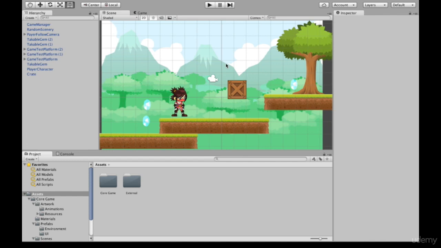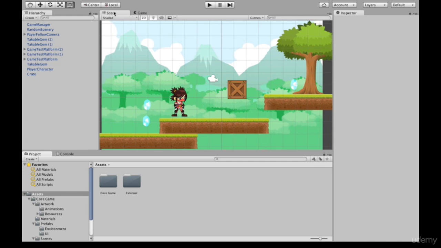So when you open Unity and you open a project, this is sort of what the screen looks like that you'll see. You can lay out these sections a lot differently, but for this walkthrough, I'm just going to show you the default interface that you will see when you open Unity for the first time. So probably the most important place to start is the scene view here in the middle.